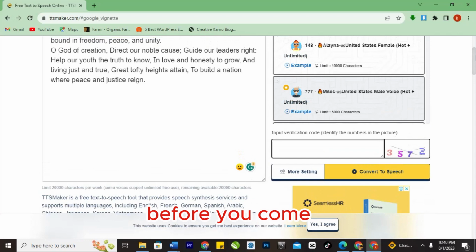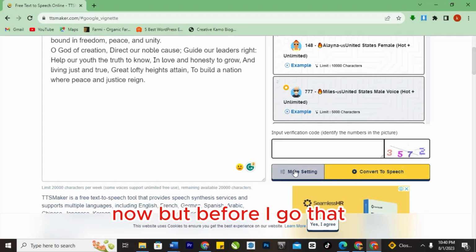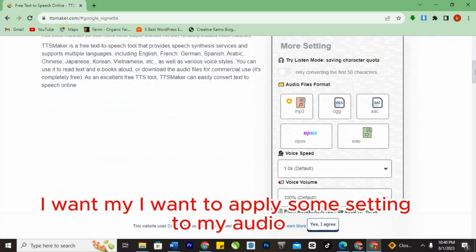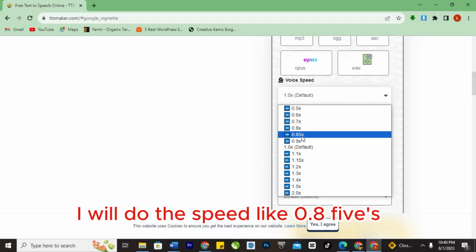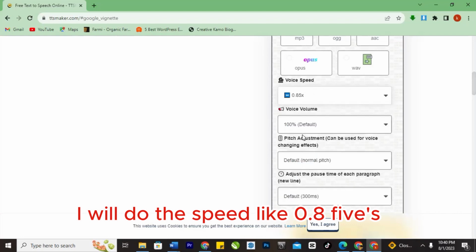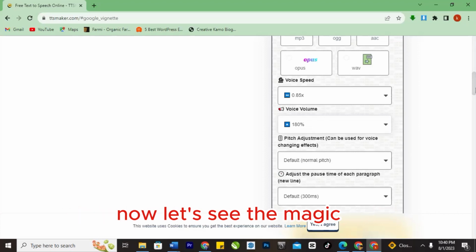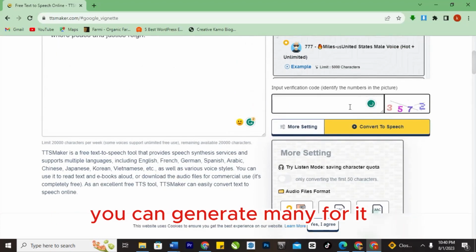Before you can get the voice, you need to click on this code to verify you are not a robot. But before I do that, I will click on this setting. I want to apply some settings to my audio. I will reduce the speed to like 0.85, and I will increase the volume to like 180. Now let's see the magic. You can try it as many times as you want. You can generate many voices.